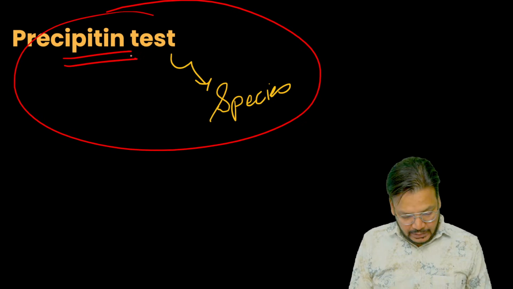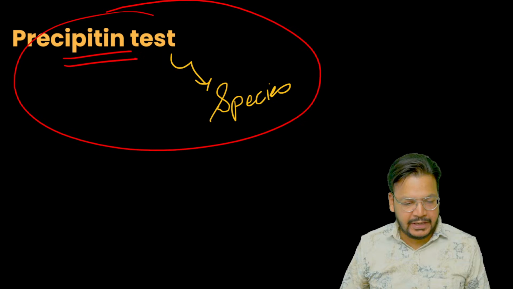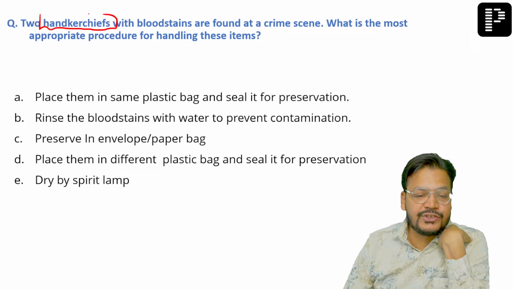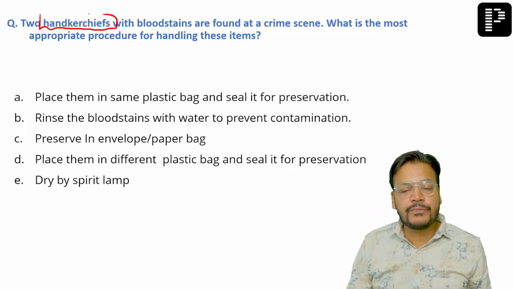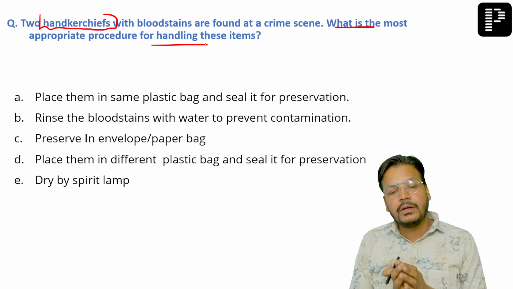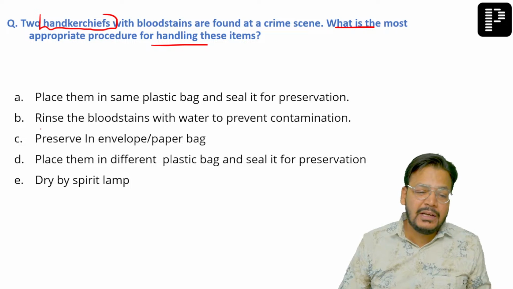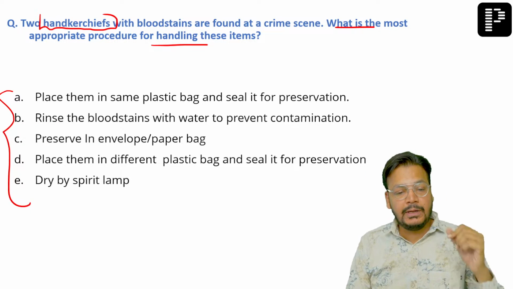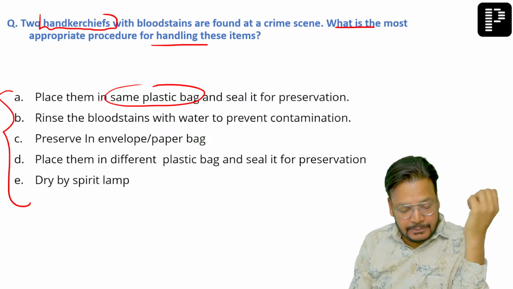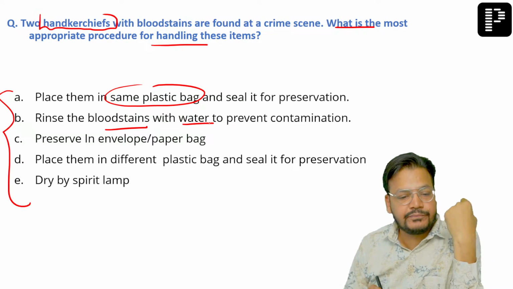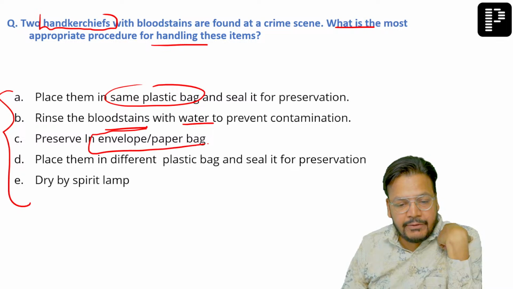Okay, let's come to the handkerchief one, which was a bit of a tricky question. Handkerchief: if you have two handkerchiefs with bloodstains found at the crime scene, what is the most appropriate procedure for handling these items? Actually, sir, I saw many options, but I have picked five of them. Place in the same plastic bag and seal it for preservation. Rinse the bloodstain with water. Preserve the bloodstain in an envelope and paper bag.